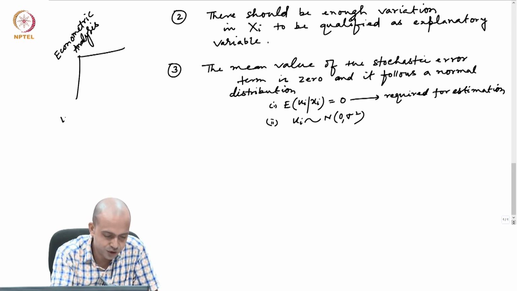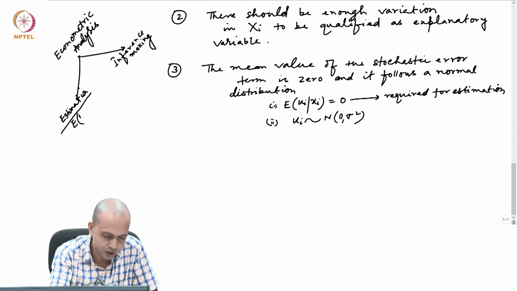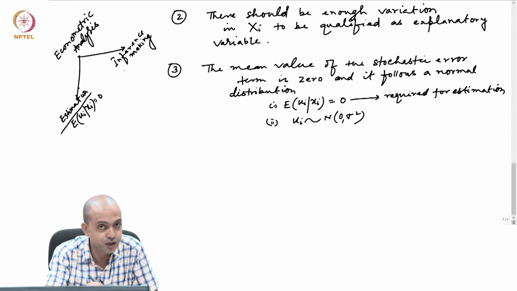First one is estimation, and second stage is basically inference making. So this is required here in this stage, expectation of ui given xi equals 0, and this requires inference making or hypothesis testing.